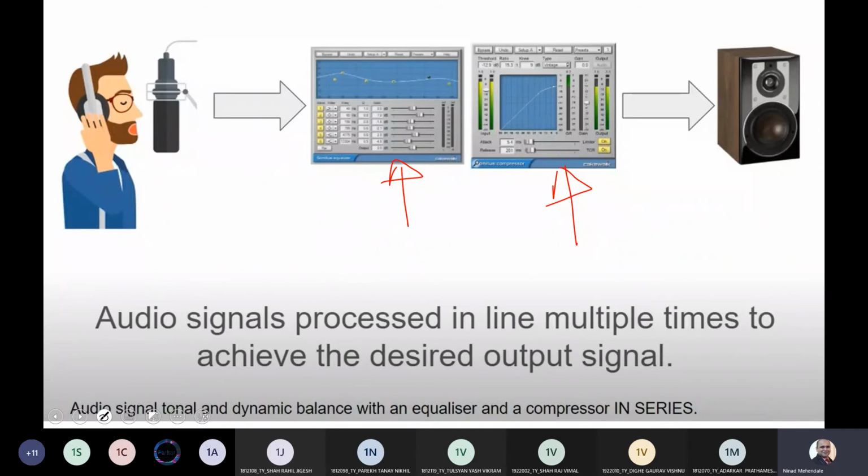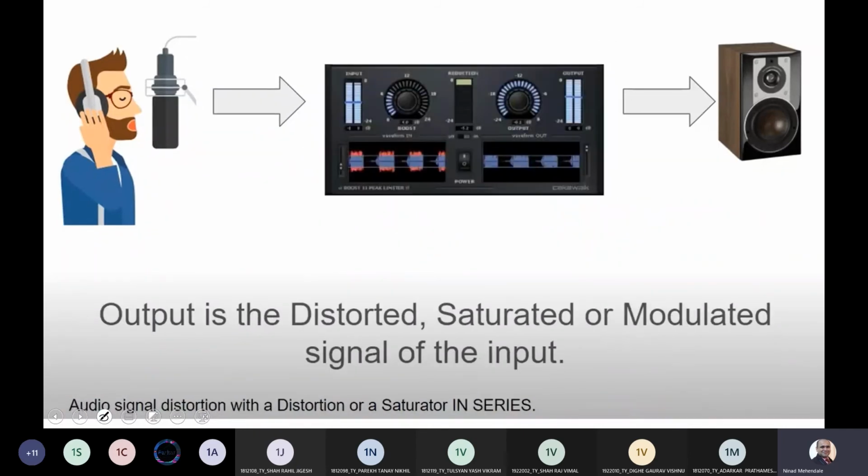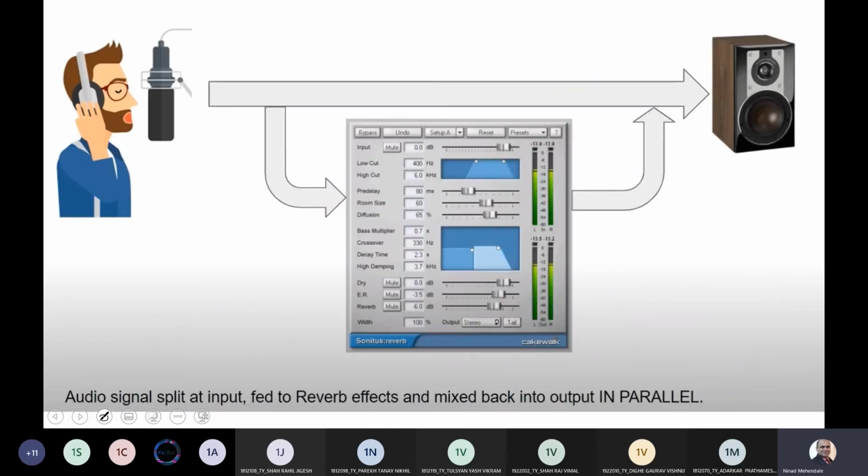So you can have both in sync or in series, and you can also use an amplifier where you can create a distorted, saturated or modulated sound of the inputs. आपने इस तरह की चीज आपके गिटार के एम्पलीफायर बेस के साथ देखी होगी, वेयर द गिटार सिग्नल्स आर मॉडिफाइड, और उसमें आप अलग अलग इफेक्ट डालते हो, स्पेशली विद द इलेक्ट्रिक गिटार्स this kind of distortion, saturation, modulations are used. Again, everything goes into the series.